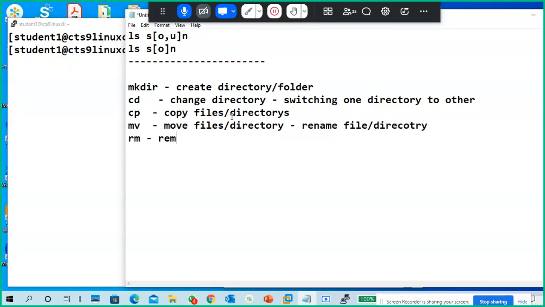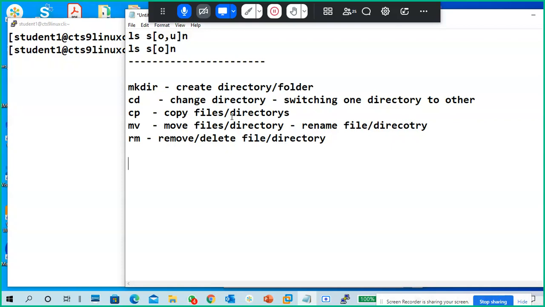This is rm, remove. Use it to remove or delete files and directories. Of course there are certain options. Along with those options you have to use the remove also.